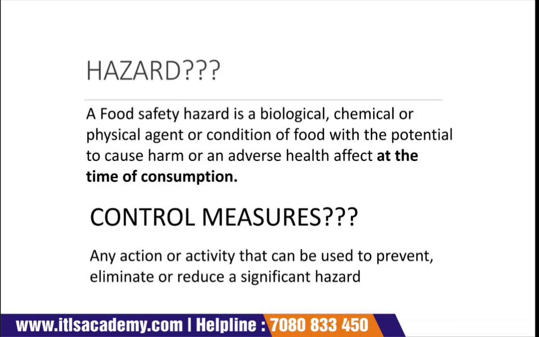What is the significant way to reduce that type of hazard? It is very important to avoid these hazards so that they cannot harm the health of a human.